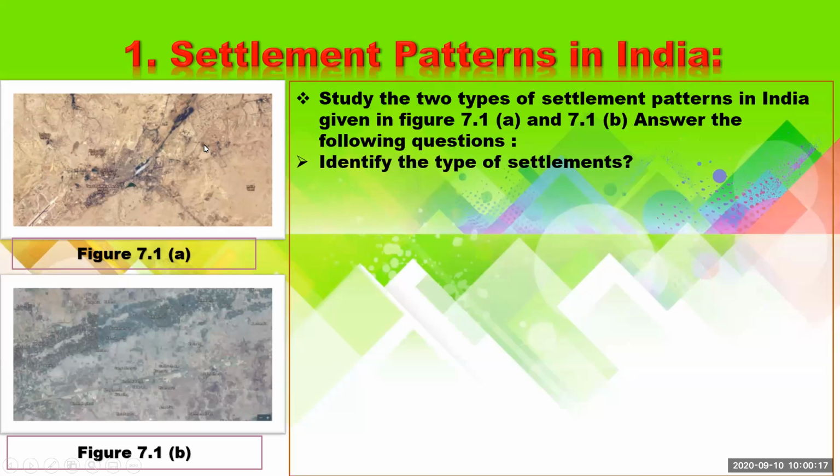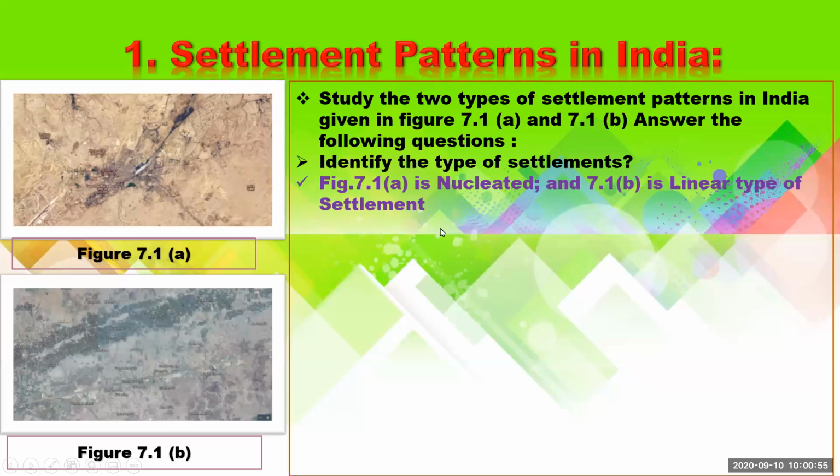The first question is to identify the type of settlements. Means we have to identify the types of settlements which we can see in these two pictures. The first is obviously figure 7.1a, that is the nucleated settlements, and the second is figure 7.1b, that is the dispersed settlements. Means here we can see the houses are very far away from each other in the second picture, and in the first picture houses are very close by to each other. The answer is given here.